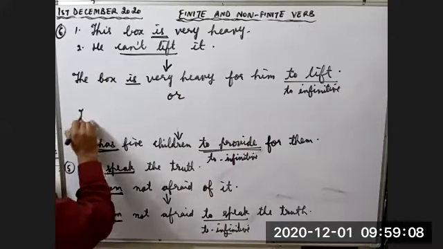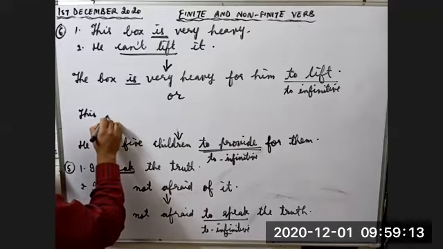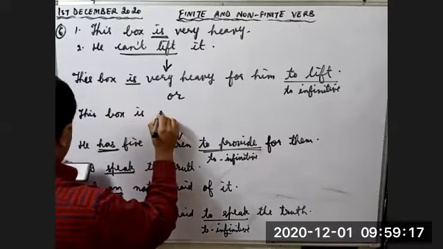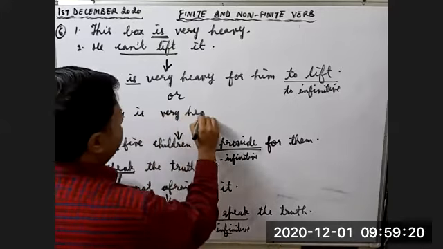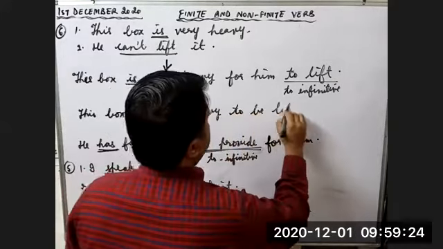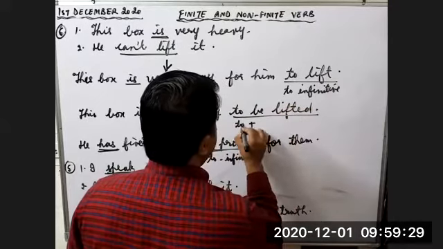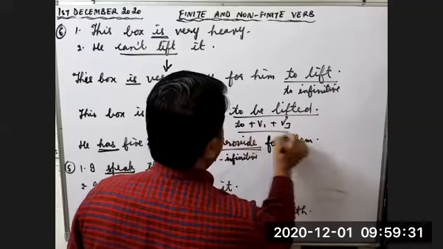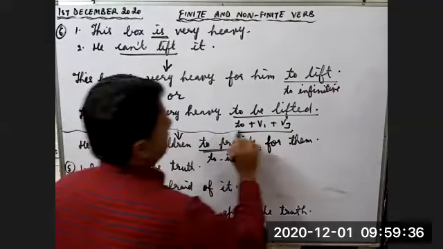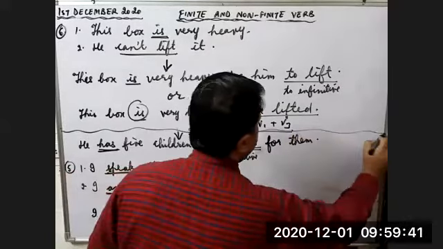Now this sentence can be written like this also. This box is very heavy to be lifted. Here we are using to plus first form plus third form, the passive. So is is the tense element.